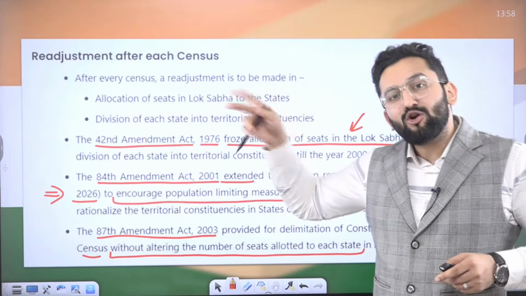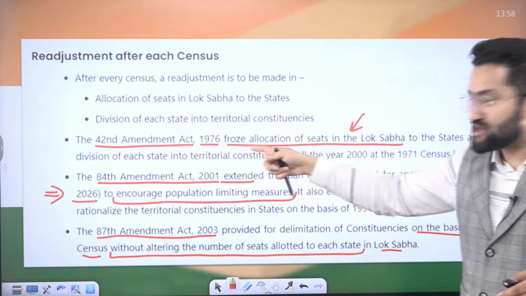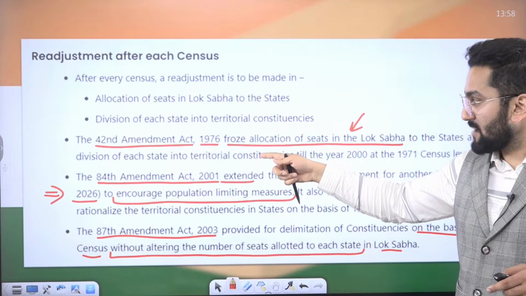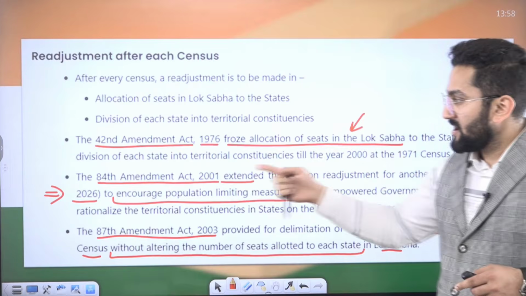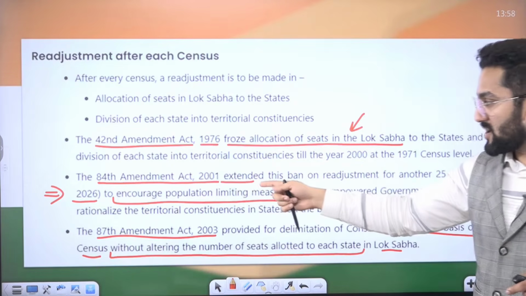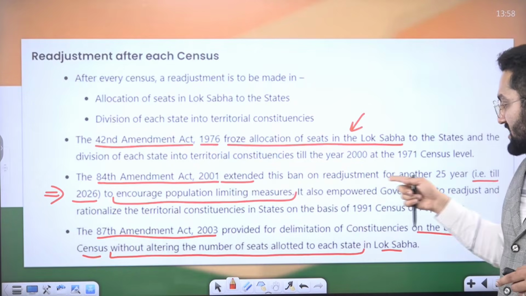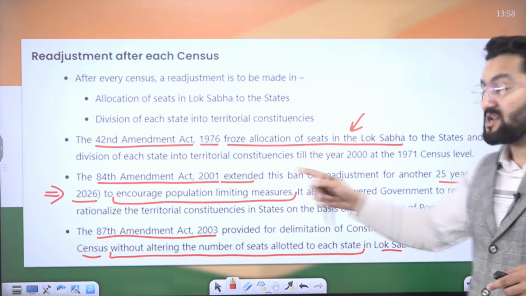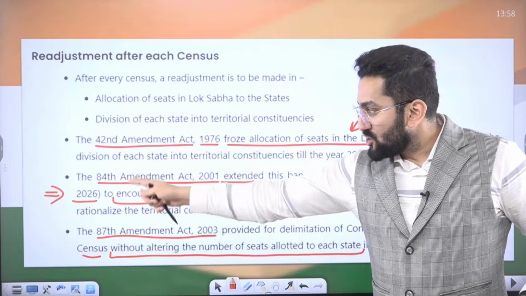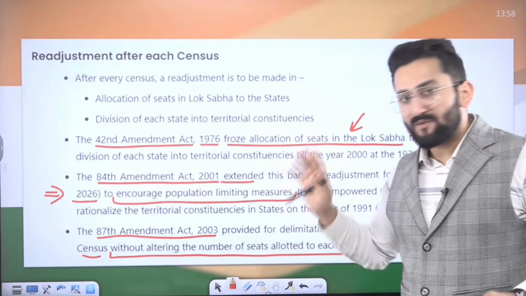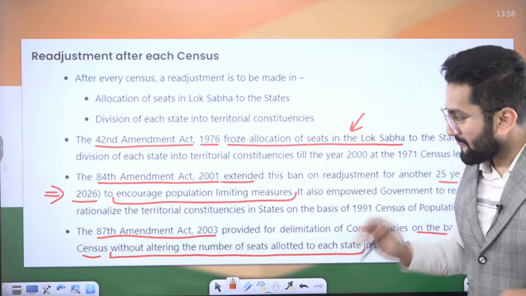So, in the backdrop of this logic, the 42nd Constitutional Amendment Act 1976 happened. It froze the allocation of seats in the Lok Sabha. The 84th Amendment Act 2001 extended this ban on readjustment for another 25 years, that is, till 2026. We are living in 2022. The 84th Amendment says they should be frozen till 2026.